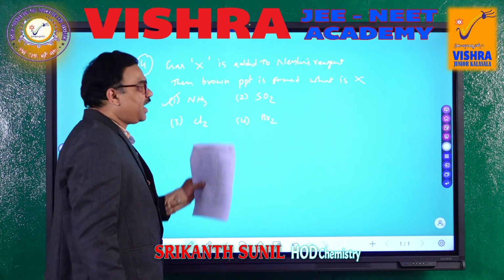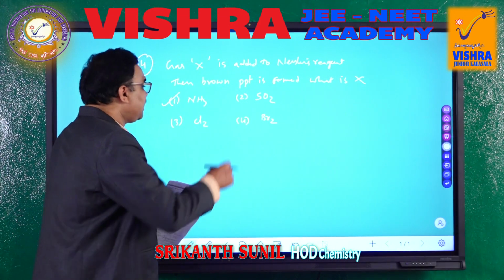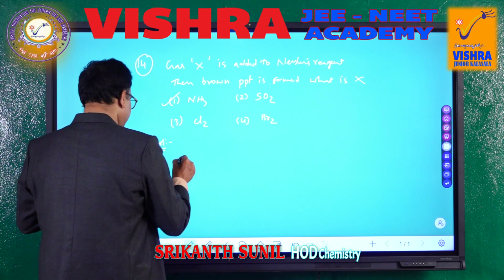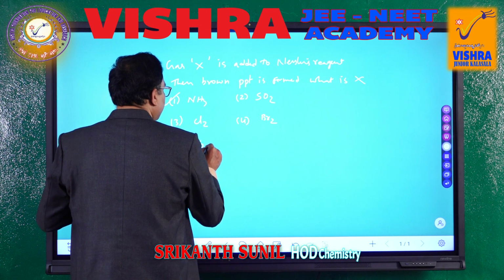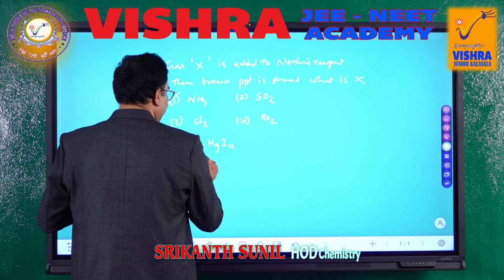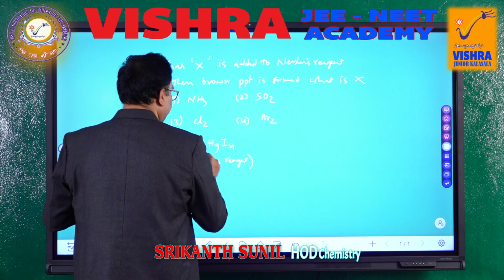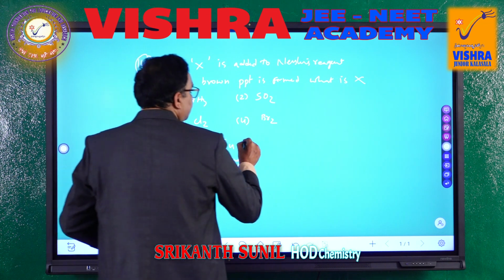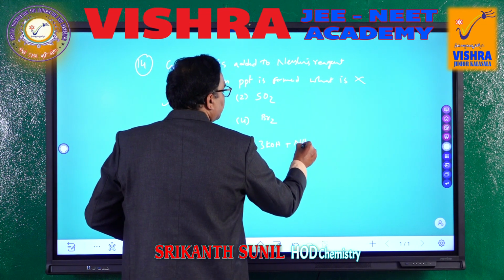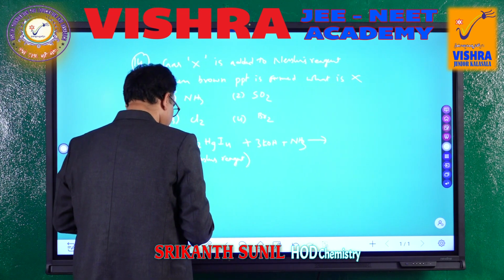So, when ammonia is added to Nessler's reagent, of course, the brown precipitate is going to come. Let me write the equation related to that. The solution for this, I am going to explain clearly. K2HgI4 is Nessler's reagent. This reacts with 3 KOH in the presence of ammonia. Of course, you require 2 moles of this, and then the product is going to come like this.